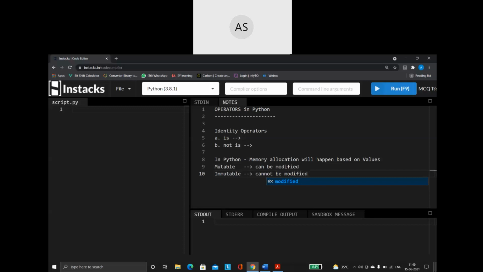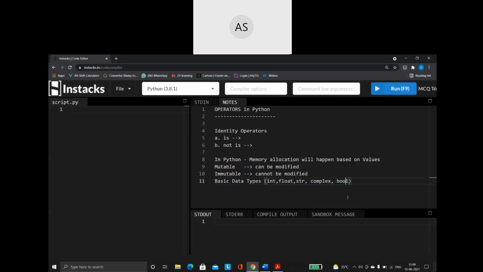First, let us understand what are the mutable and what are the immutable things we have in Python. When we talk about immutable, all the basic data types: integer, float, string, complex, bool.